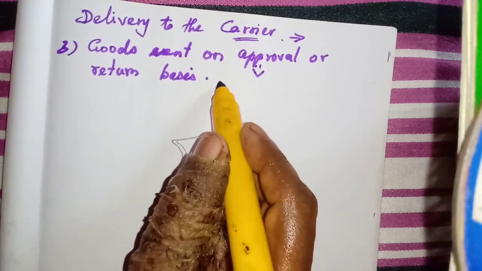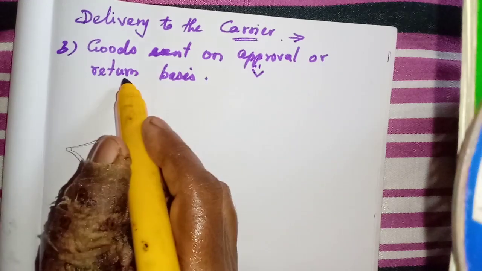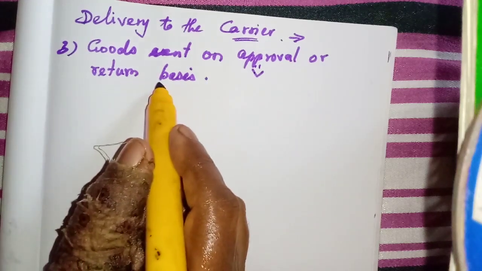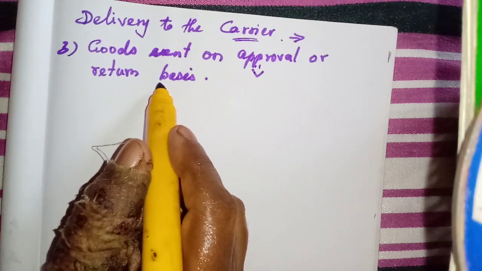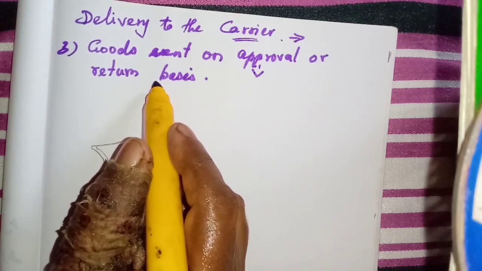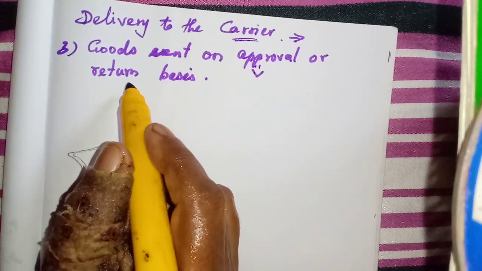Or on return basis: they may say within 3 months you have to sell or return the goods.